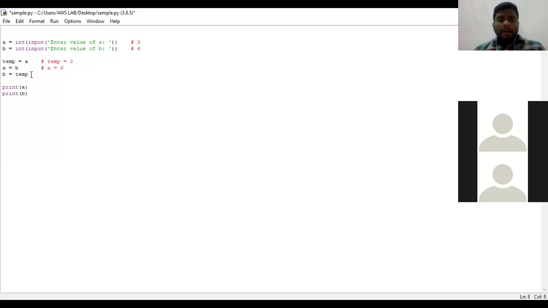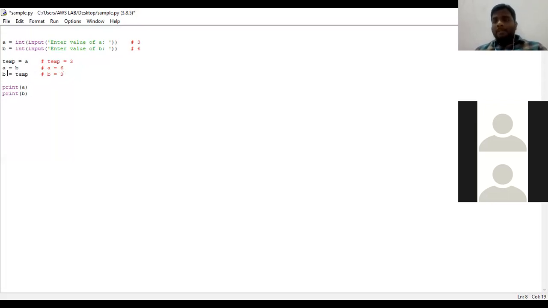In the next statement, B is equal to temp. What is the value of temp? Temp is equal to 3. This is the procedure. Here we have used three variables called temp, A and B.